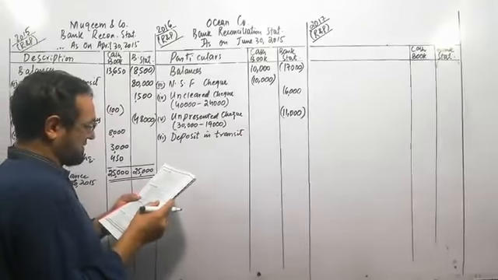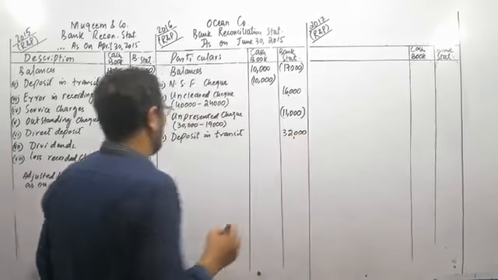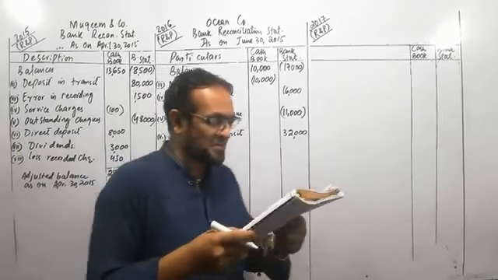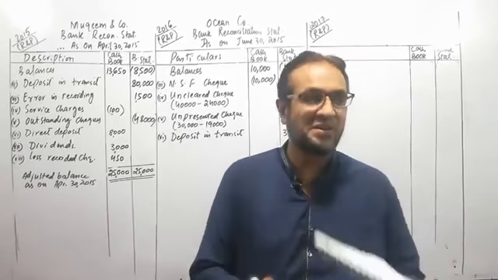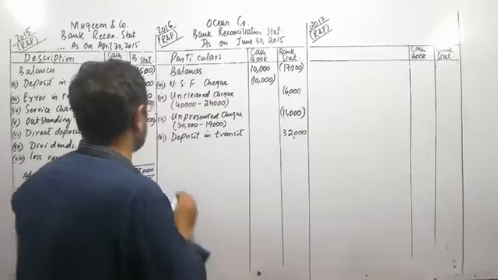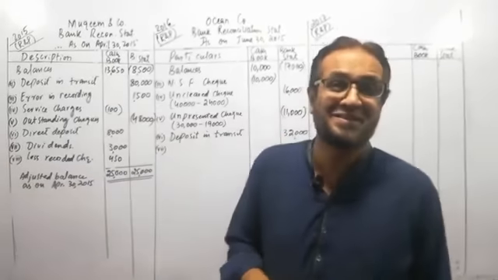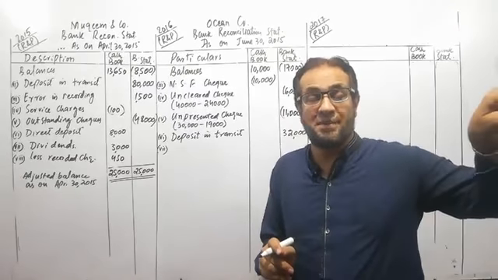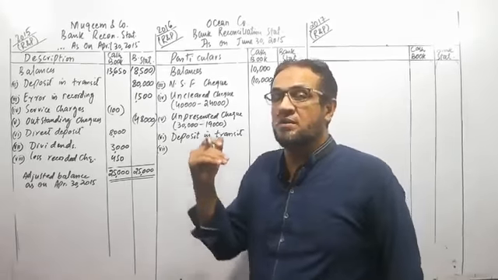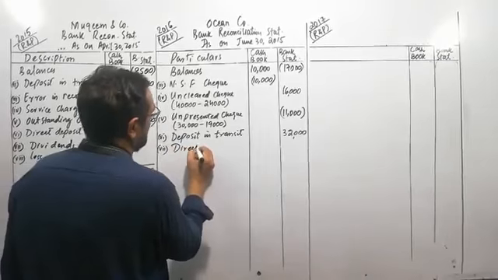So the amount in the question is 32,000 rupees we have deposited. This amount will be added to the bank statement. Number 7, advice received from the bank that a customer had made a direct deposit into the bank, 18,000. Direct deposit into the bank by the customer. This amount has been shown in the bank statement, but this amount is lacking in the record of the cash book. Similarly, we will show this amount as an addition to the cash book, which is called direct deposit.